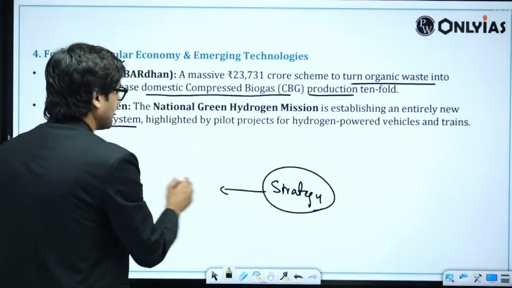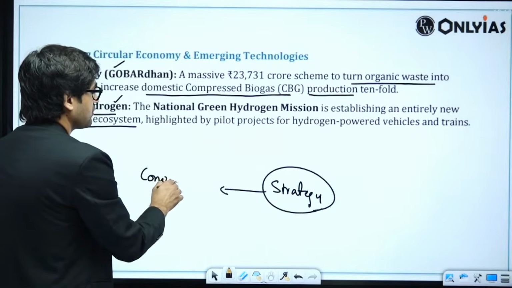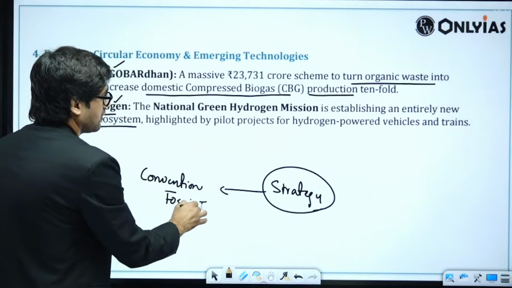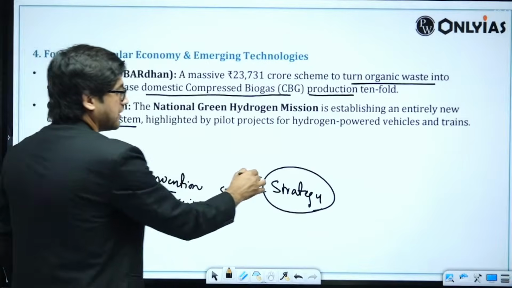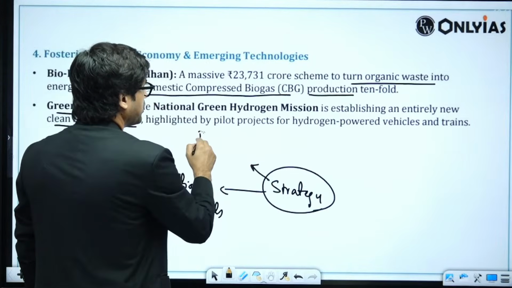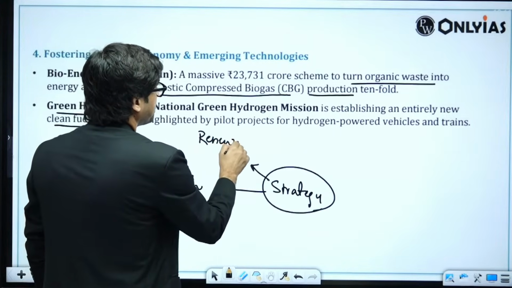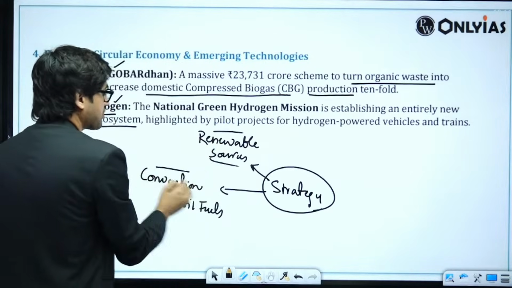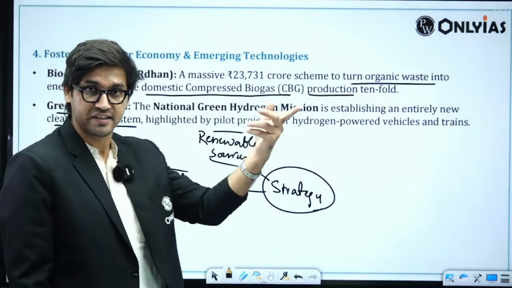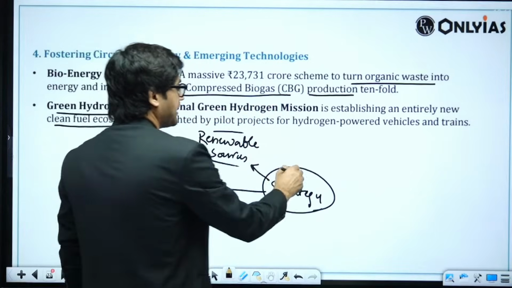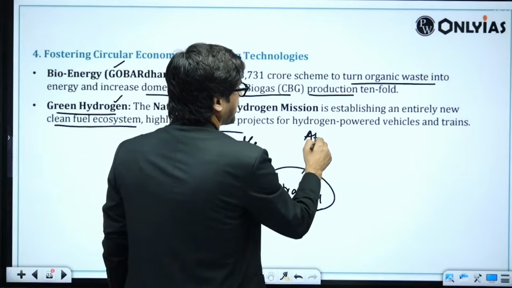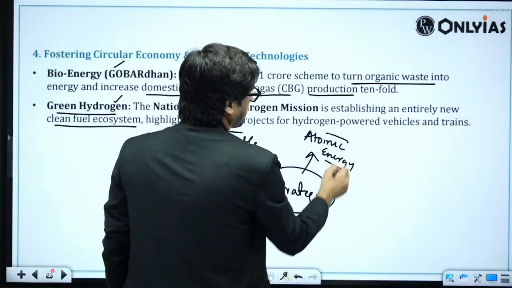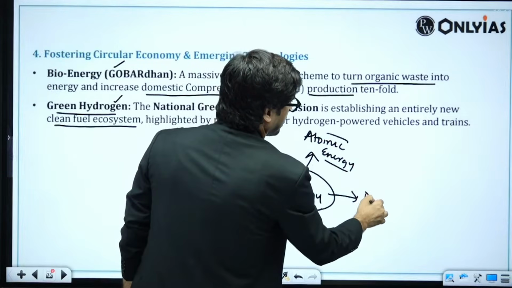First one is your conventional fossil fuels. So highlight India's interventions here. Second one is your renewable sources, because your energy mix cannot be solely conventional fossil fuels. You have to attain the net zero emission targets. Then you have to focus on atomic energy, nuclear energy. And the fourth pronged approach is biocircular economy.